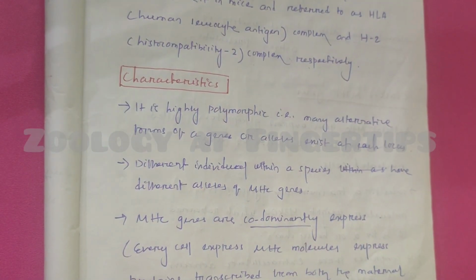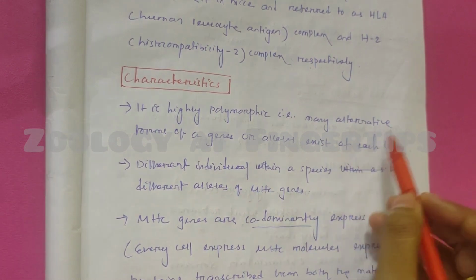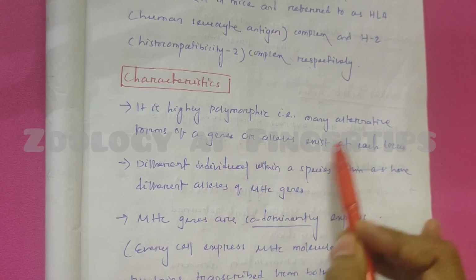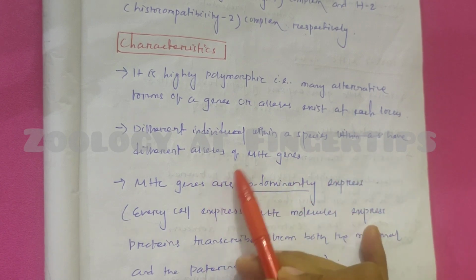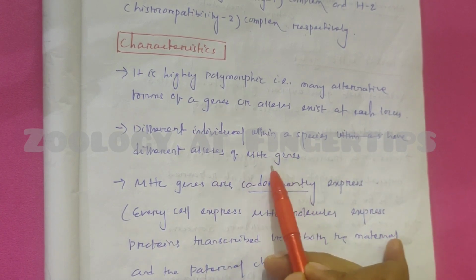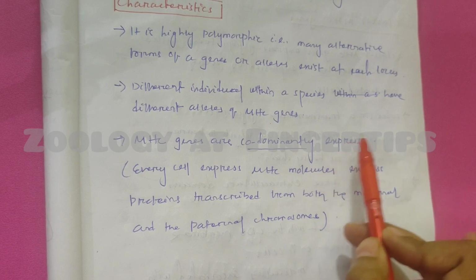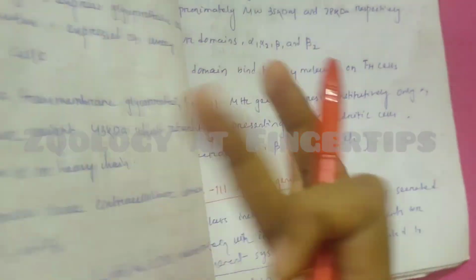Now coming to the characteristics. The first characteristic of this MHC is that it is highly polymorphic. Polymorphic means many alternative forms of a single gene, or alleles, exist at each locus. Actually, different individuals within a species have different alleles of MHC genes, so it is highly polymorphic. Next, MHC genes are codominantly expressed. Codominantly expressed means every cell expresses MHC molecules inherited from both mother and father. These are the characteristics of MHC molecule.